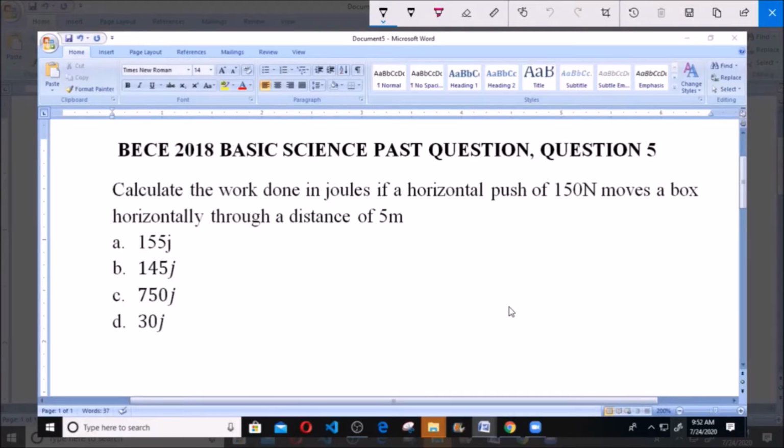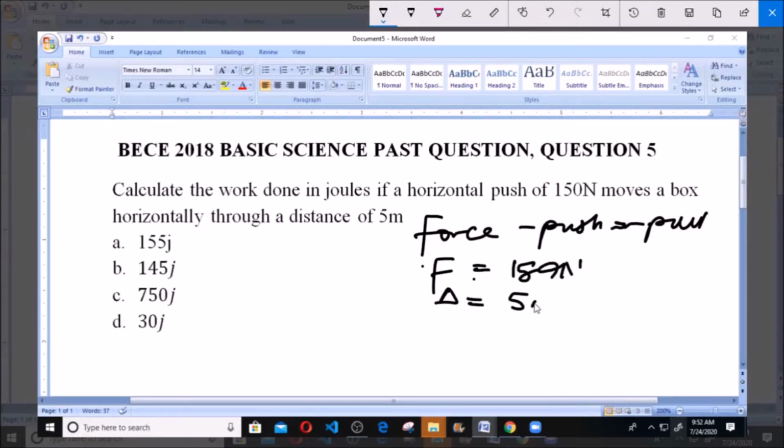Like we know, a push is a form of force. Like we said, application of force can either be in form of push or pull. Now, a force is applied to push a box horizontally, and this force F is equal to 150 Newton, and then through a distance D of 5 meters. Now we have to find the work done, and like we know, the unit of work done is joules.